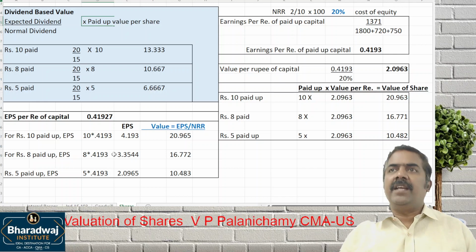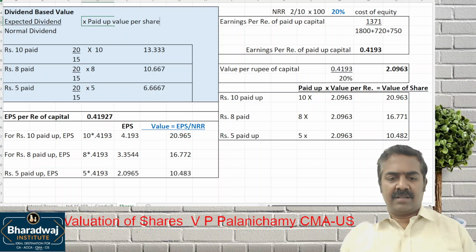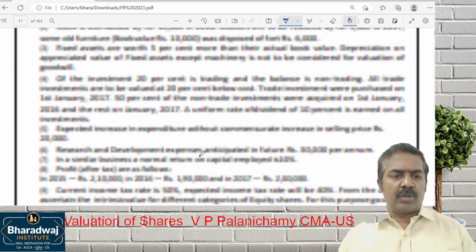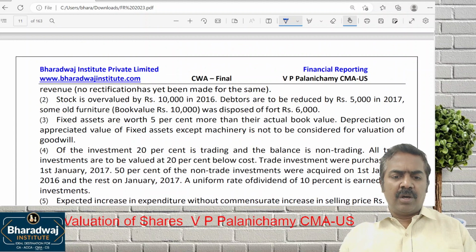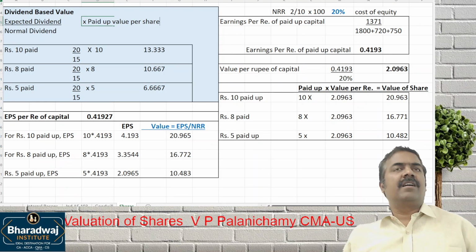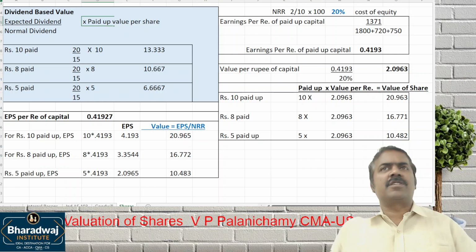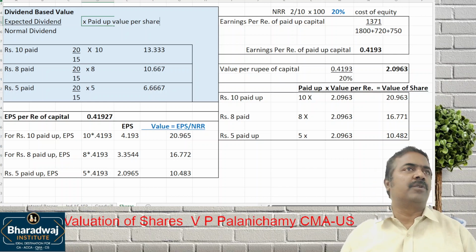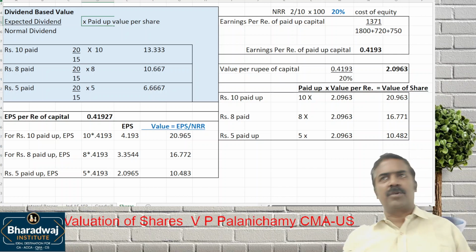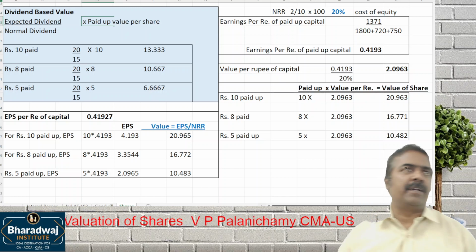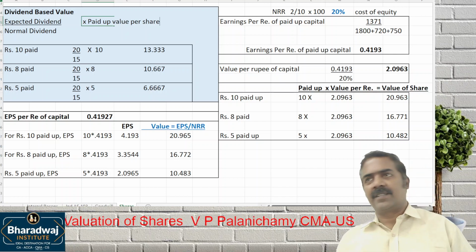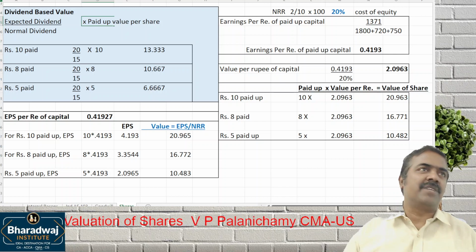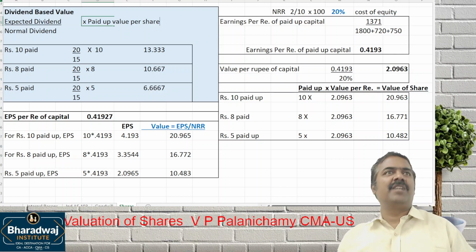Those who completed, please read question number 21. If you look at FR or BBM, one of the most repeated questions is this question. If you look at the last 10 years question papers in goodwill and share valuation, the same question without even changing the numbers got repeated about 3 times for 15 marks. You have to value goodwill, then value shares using the intrinsic value method, then work out the yield value method.